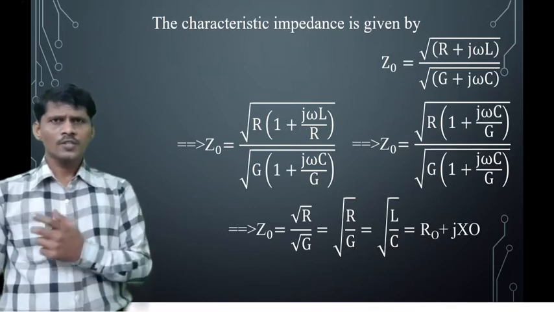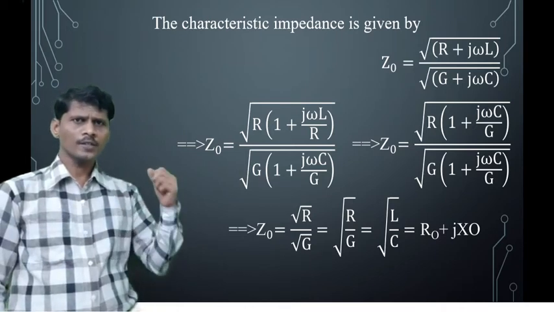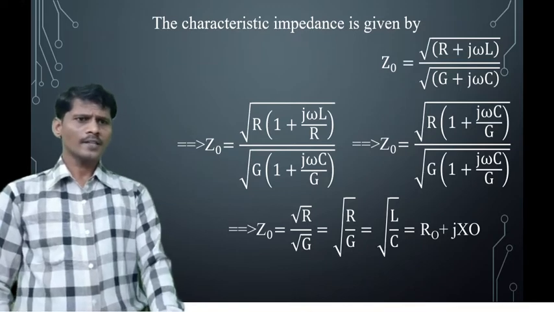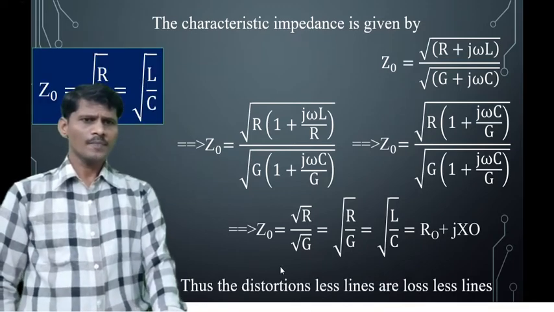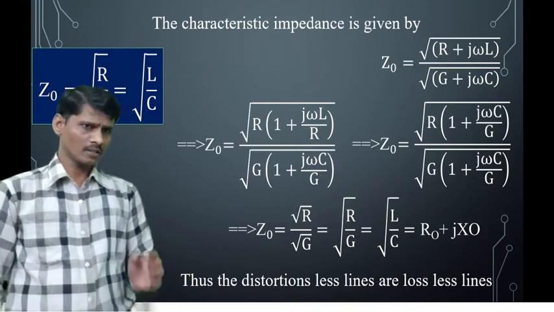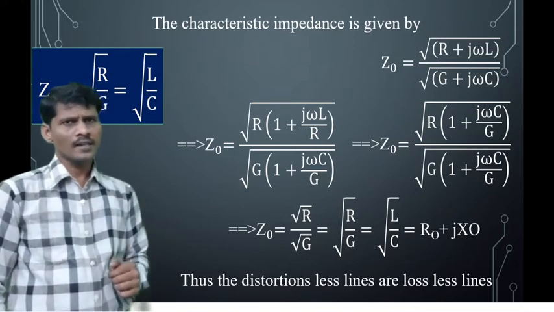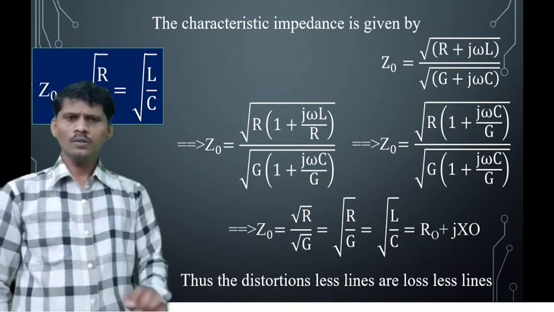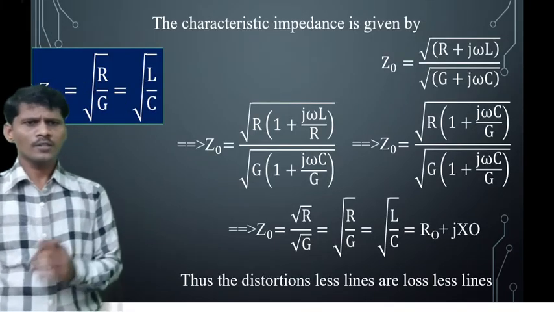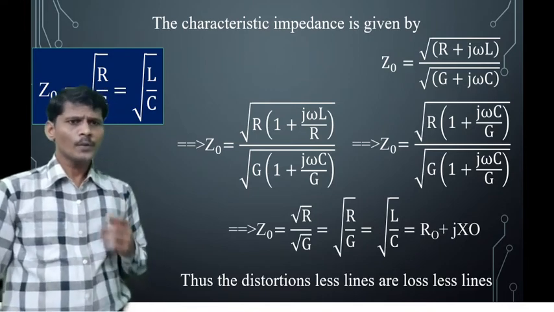It has a resistive component and a reactive component, that is R0 plus jX0. Comparing both sides, real parts and imaginary parts, we get the resistive value R0 is square root of L by C and the reactance value X0 is equal to 0. Now here also, for the distortionless transmission line, the characteristic impedance is purely resistive.